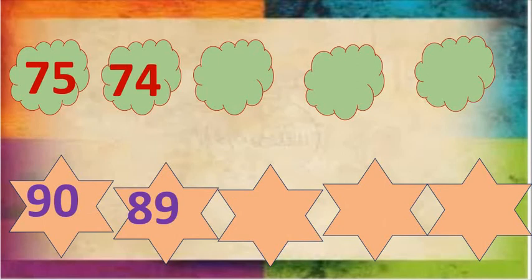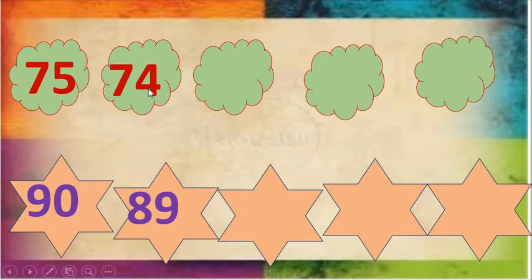Look at the board. Here we have some numbers. Some numbers are missing. What is the exercise? I repeat, fill in the boxes by counting back. What does it mean? Look at the screen again and see the pattern. Here we have number 75.